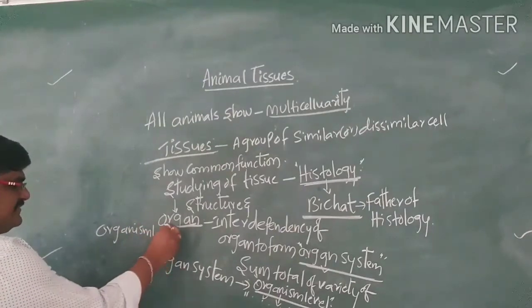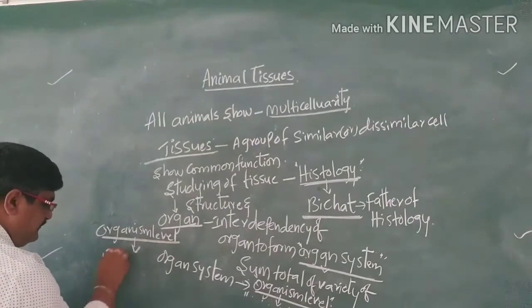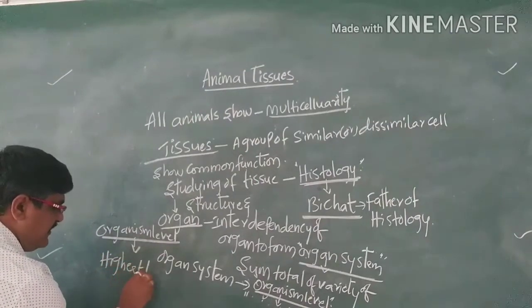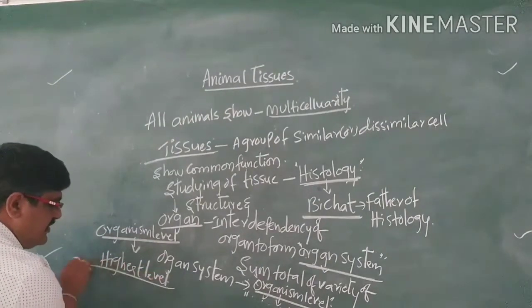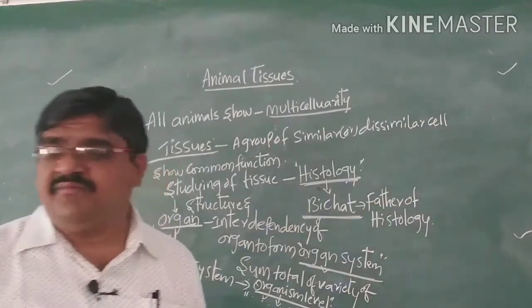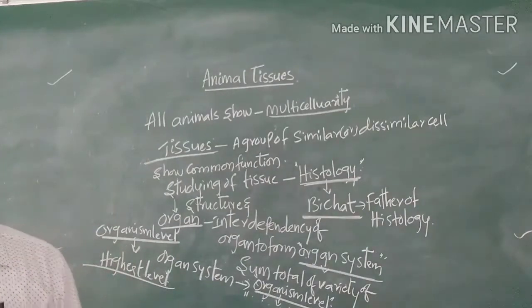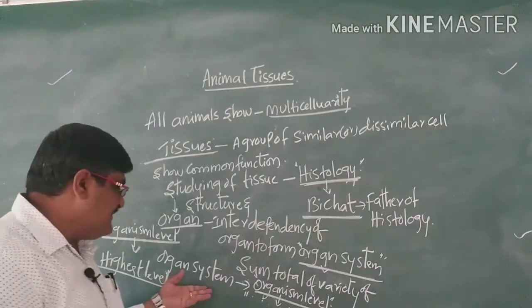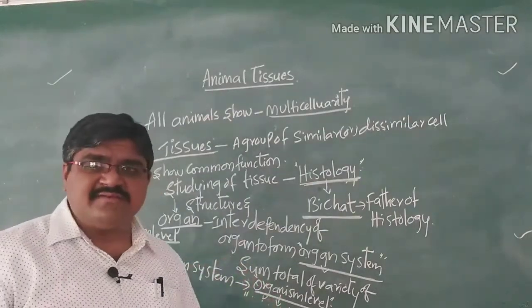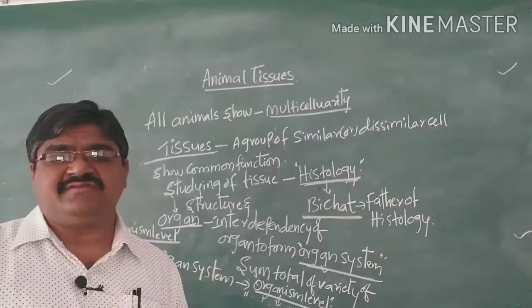The sum total of all the varieties of organ systems gives rise to an organism, and this organism is the highest level of organization.